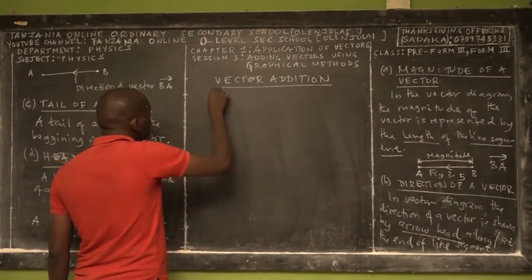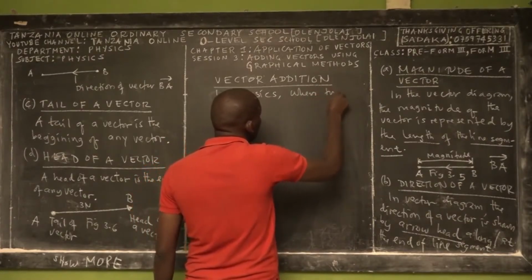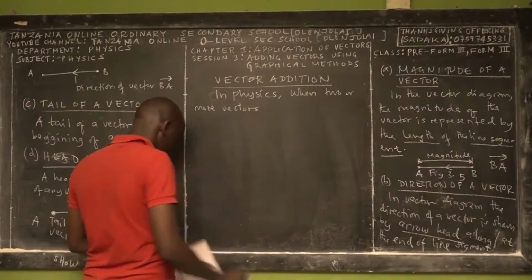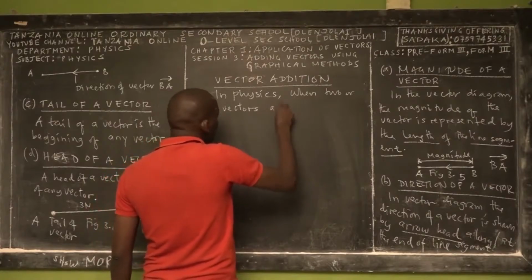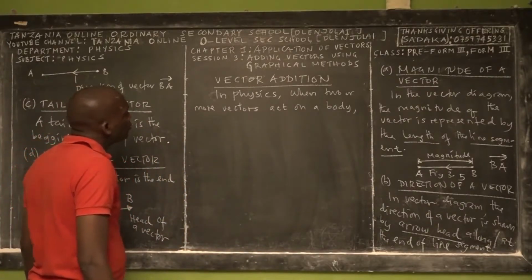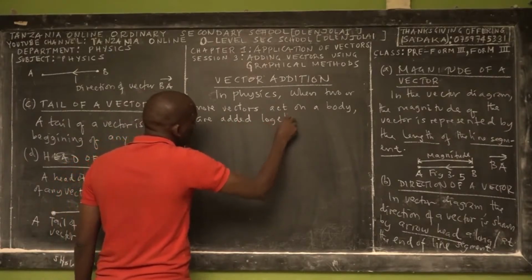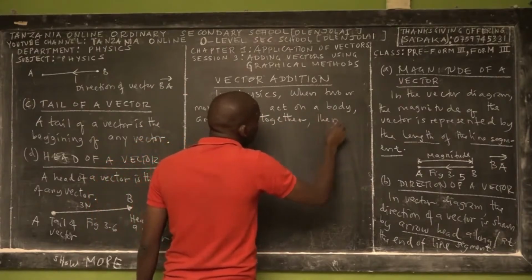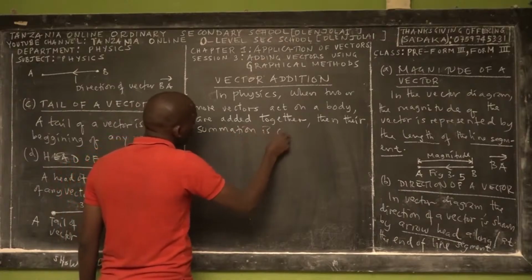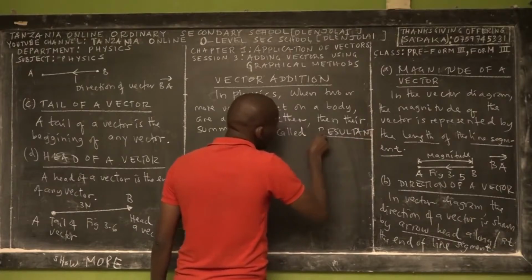So in physics, when two or more vectors act on a body, when two or more vectors acting on a body are added together, then the summation is called the resultant vector.